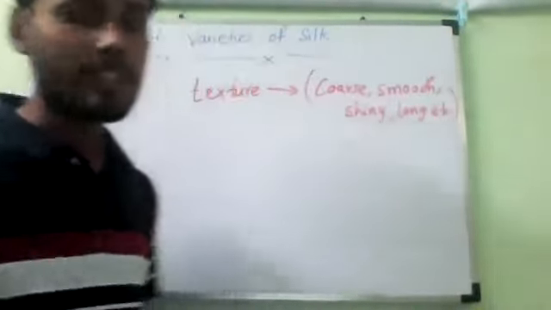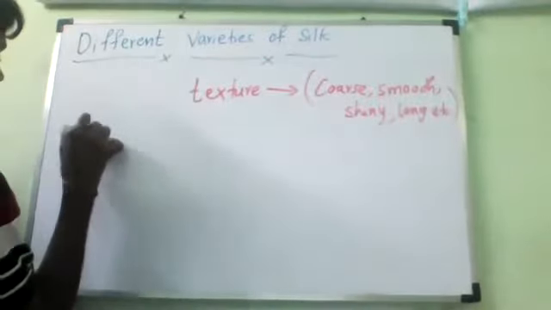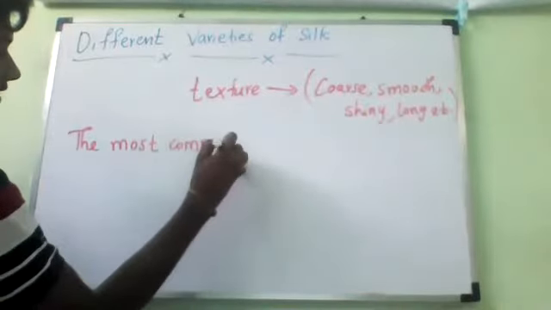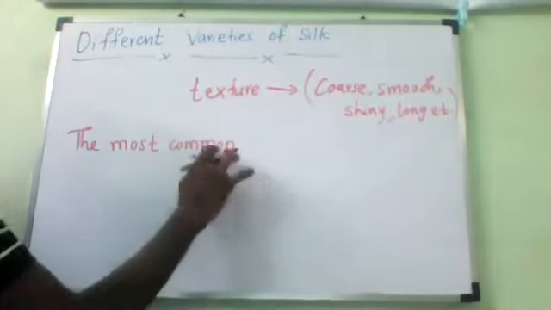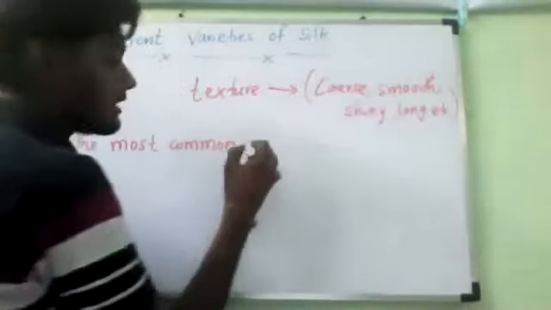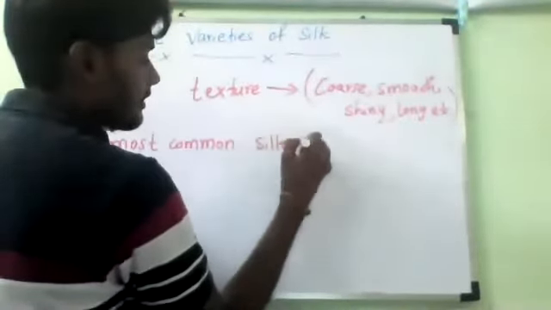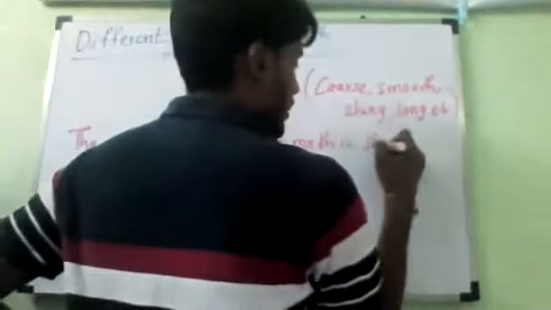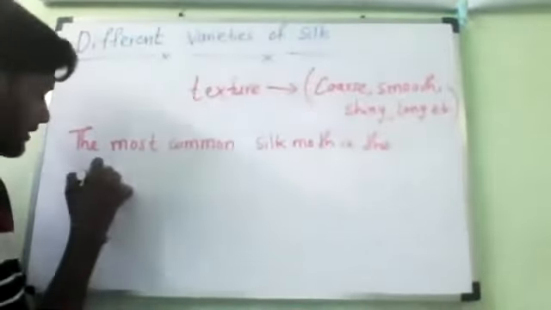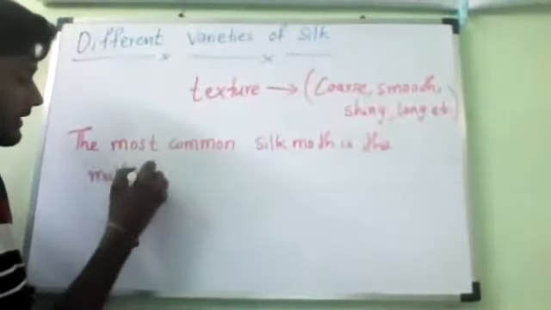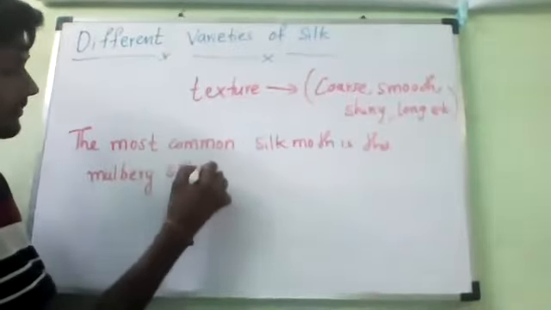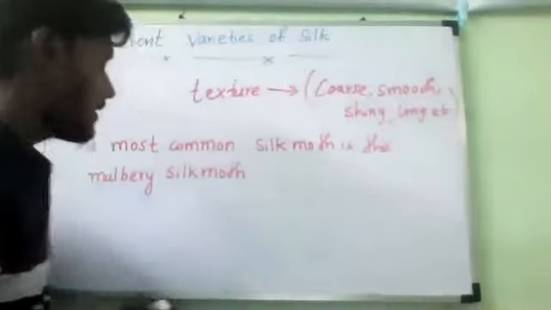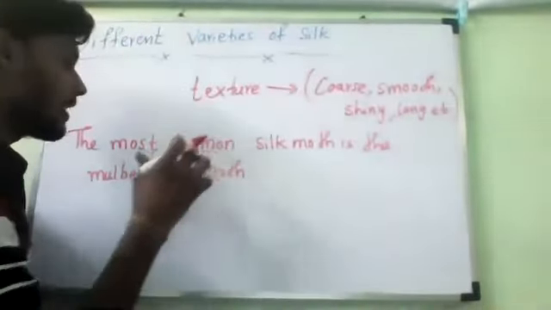Most of the countries, China is the largest producer of silk. The most common silk moth is the mulberry silk moth.